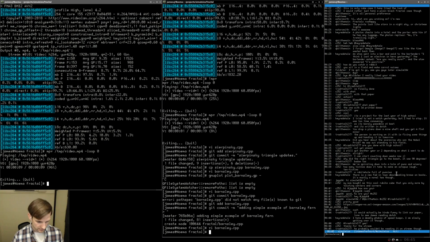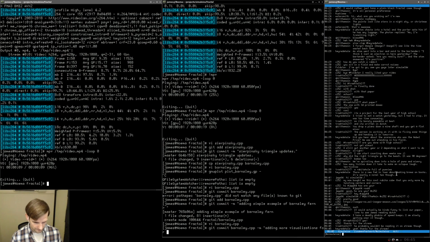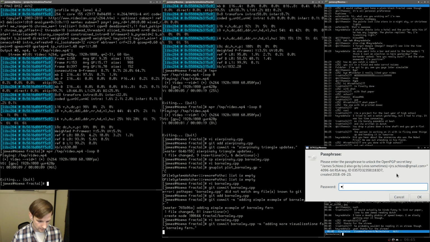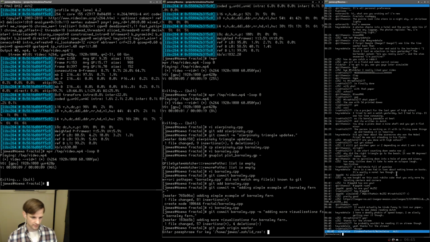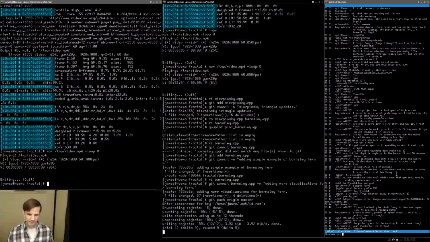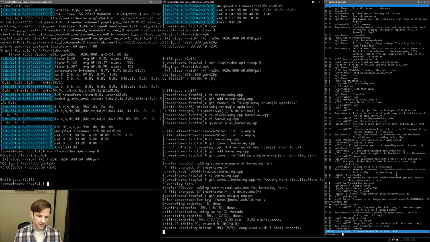Let me go ahead and commit this to GitHub. git add, git commit barnsley.cpp -m "adding more, I guess you could say, visualizations for Barnsley Fern." Okay, so let's go ahead and see who is online. git push origin master. So this should be available on the Simuleos repository now. I might work on this throughout the day, but basically the heart of what we're doing is there.